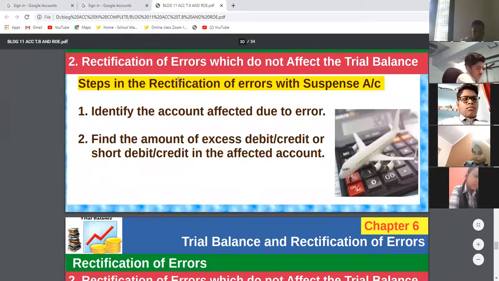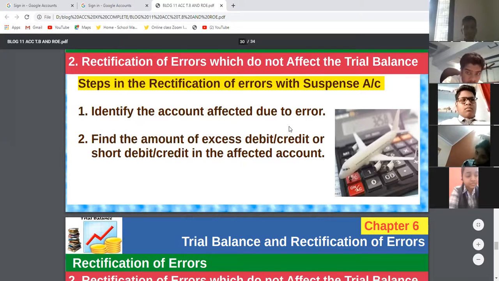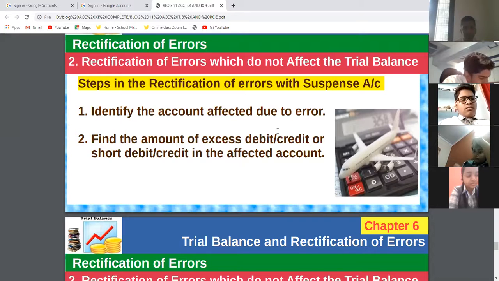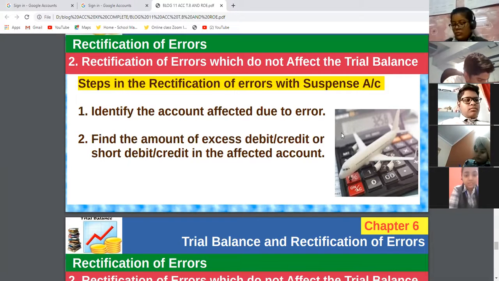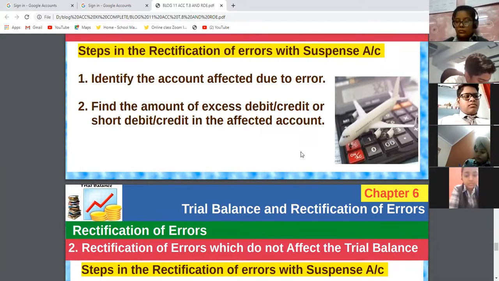Steps in the rectification of errors with suspense account. One-sided errors are always rectified by suspense account. First, identify the account affected. Identify the account affected due to error. One-sided errors are always rectified with suspense account because another account we can't find.